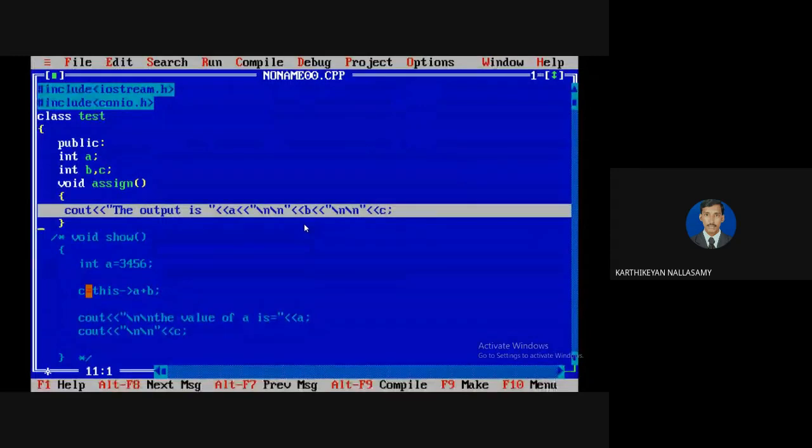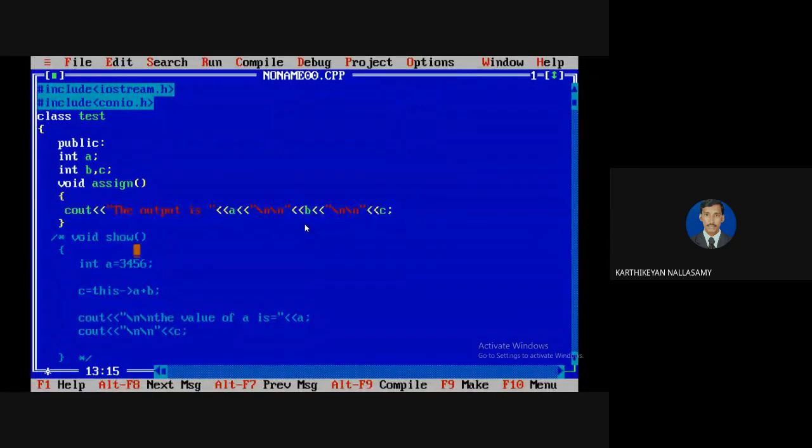So it means that in C++, if you are not assigning any value to either a local variable or an instance variable, it takes a garbage value only. It will not really assign any default value except for static. For a static variable, it assigns a default value. Other than that, you should not expect any default value for any local variable or instance variable.